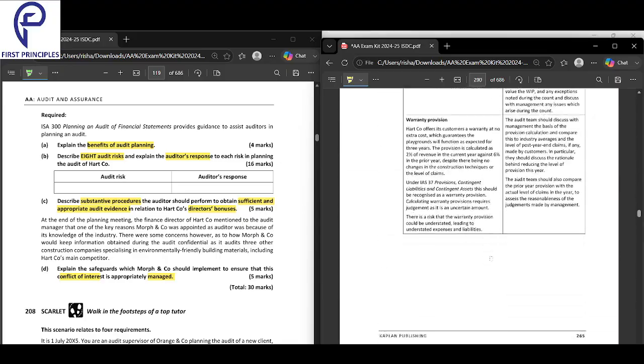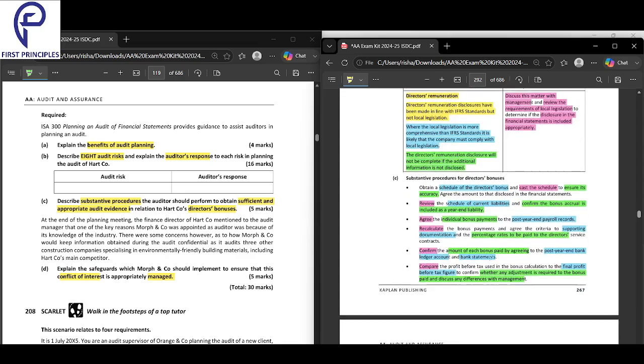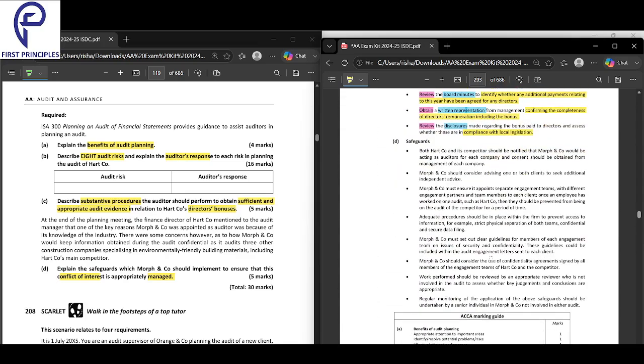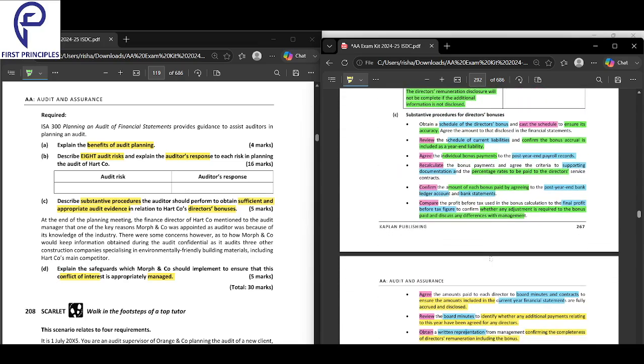Then we looked into audit risks, which we completed today. We looked into all the audit risk questions, and we finished substantive procedures. It might have felt a little long, but you will see regularly that a lot of repetition will be there, and you start to get a hang of it.